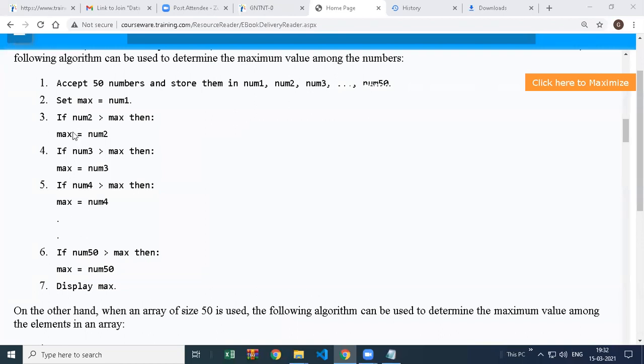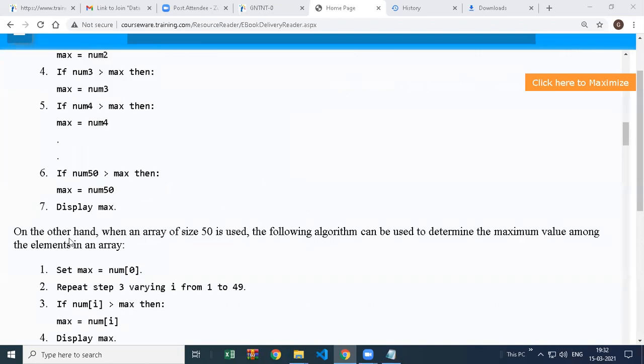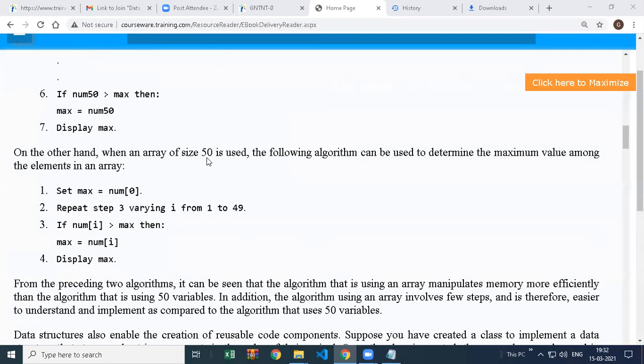Finally, after some 100, 200, 300 lines, you will get the maximum number, the highest number among 50. On the other hand, if you create one array of size 50, and use a loop and of course the same if, you can do the same task in four lines of code instead of those 200 lines of complex code.